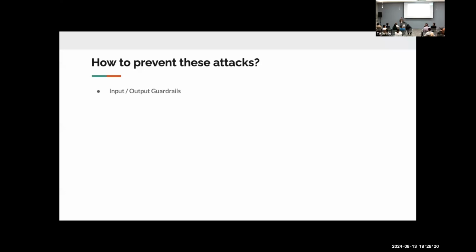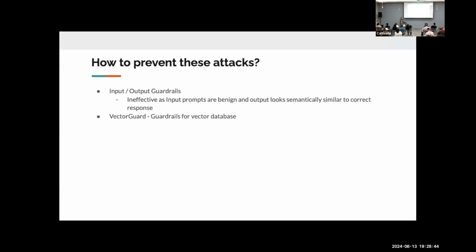First, the obvious answer everyone thinks of is that we will add guardrails. Everyone adds guardrails, right? The problem with this particular sort of attack is that the questions are genuine, because the user is asking a genuine question, and the answer most of the time looks like a genuine answer. So for guardrails to identify this attack is nearly impossible. But we can do something better. We can have a vector guard, which is a guardrail on top of the vector database. When an attacker is trying to insert something into the vector database, we stop them right there in their tracks.